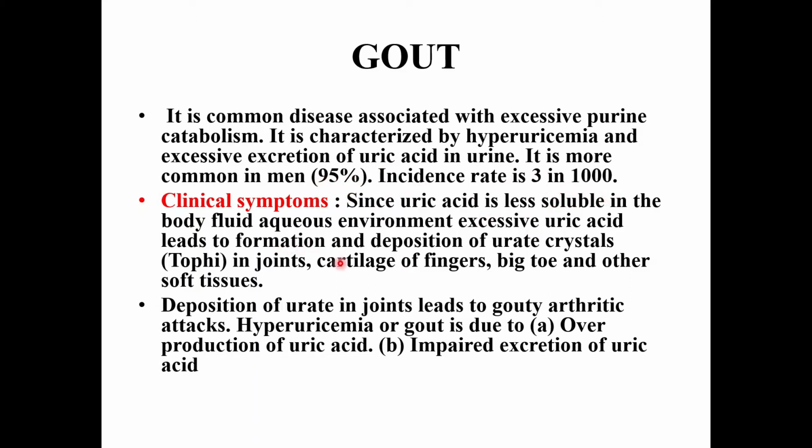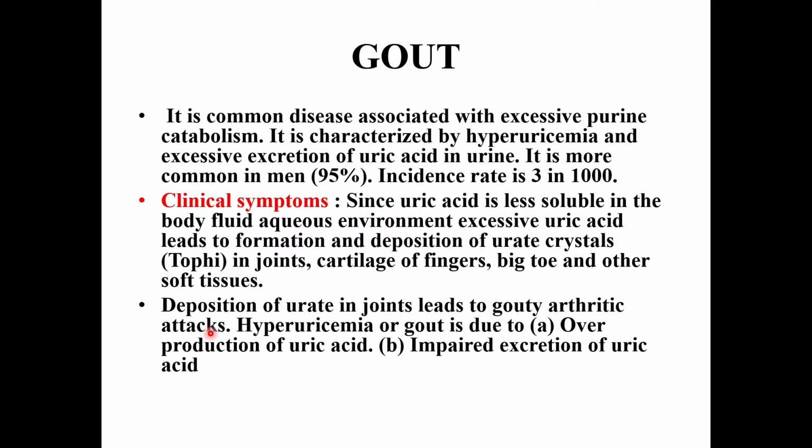Clinical symptoms: since uric acid is less soluble in the aqueous environment of body fluids, excessive uric acid leads to formation and deposition of urate crystals, known as tophi, in joints, cartilage of fingers, big toe, and other soft tissues. This deposition of urate in joints leads to painful gouty arthritic attacks.